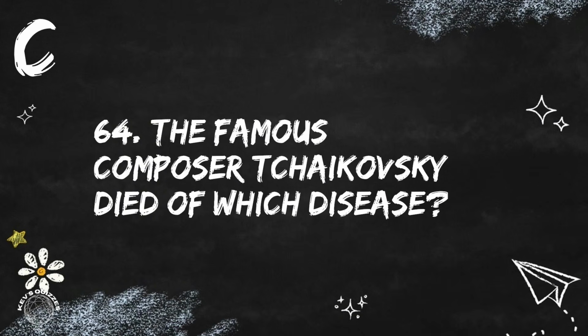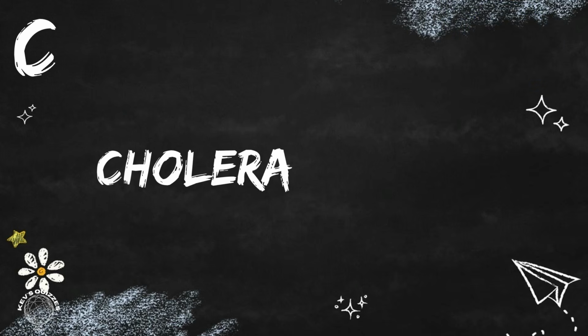Next is question 64. The famous composer Tchaikovsky died of which disease? The disease is cholera, which Tchaikovsky officially contracted after drinking a glass of unboiled water.